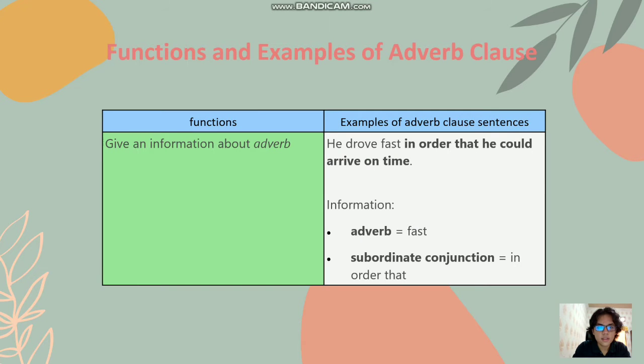Next, the third function of the adverb clause is to give information about the adverb. An example sentence is, "He drove fast in order that he could arrive on time." The adverb in the sentence is "fast," and the subordinate conjunction of the sentence is "in order that."